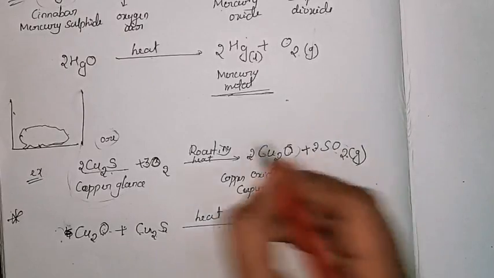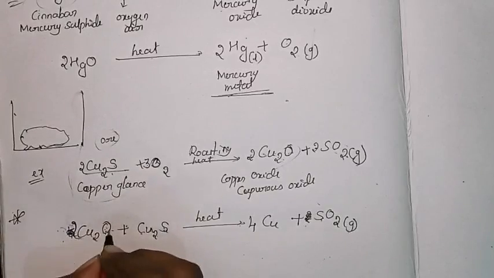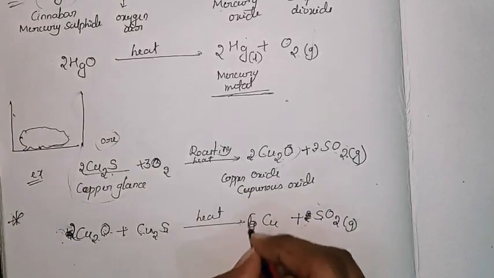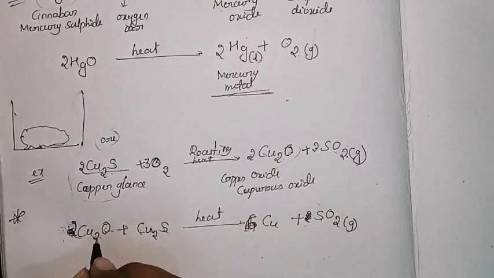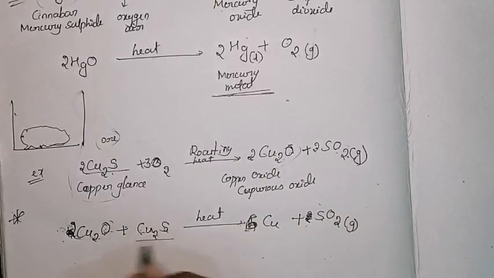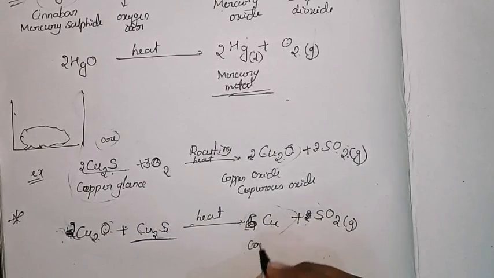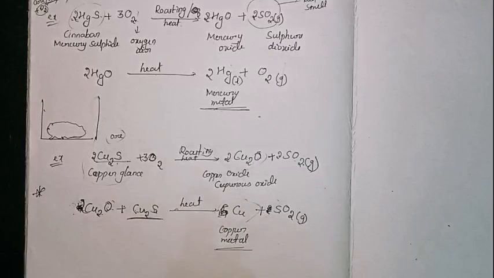Okay, so this is 2Cu2O now. So now you can observe this is the 4, 5, 6. If you write this one as 6, then you will get the equation. So the equation is 2Cu2O plus Cu2S, we are heating this one to get the pure metal. This copper formed is the pure metal. This is the extraction of metals of low reactivity series. So now this is the first concept.